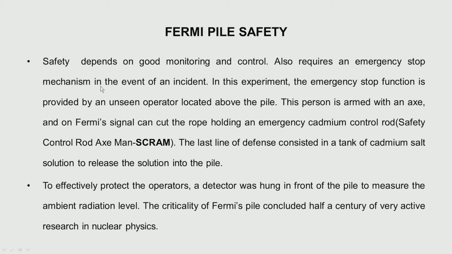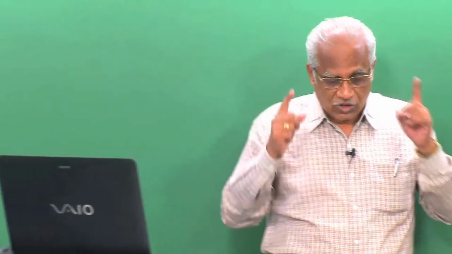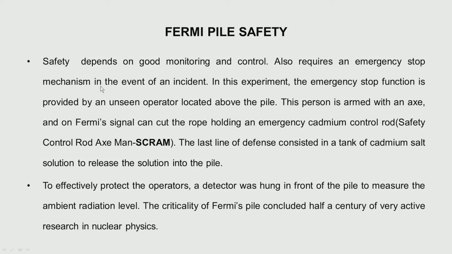Not only this, remember he had another level of defense. They had a tank containing cadmium salt solution ready to be poured into the pile and shut down the reaction. So what I want to emphasize here again is that two lines of safety backup were there.